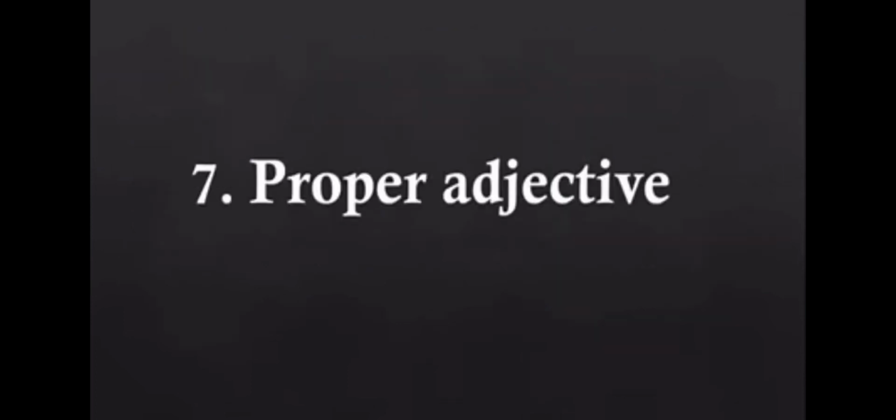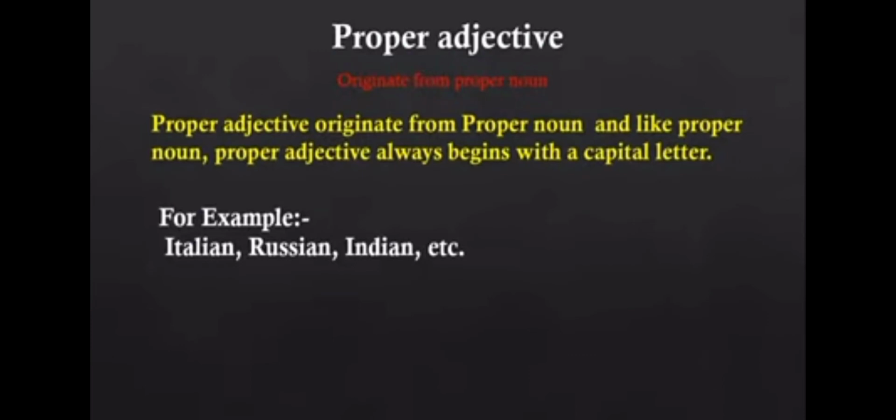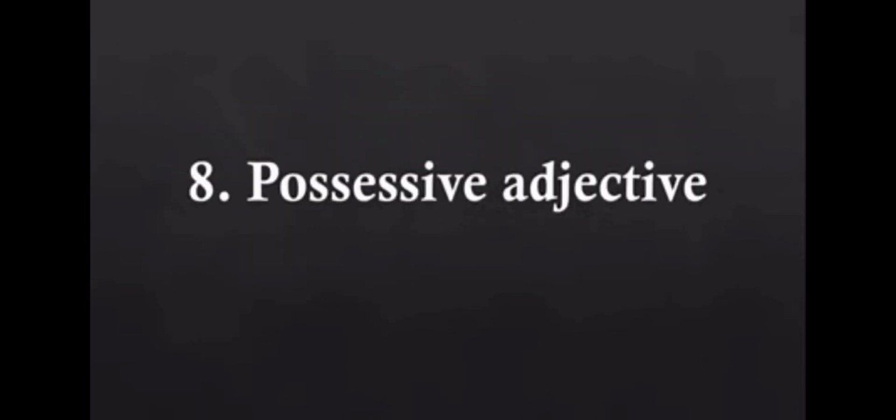Let's see the seventh type, proper adjective. Proper adjectives originate from proper nouns. Unlike proper nouns, proper adjectives always begin with a capital letter. For example, Italian, Russian, Indian, etc.